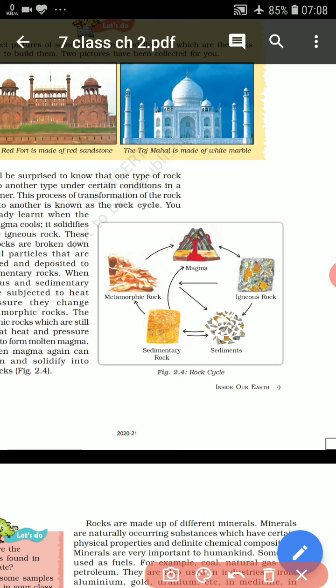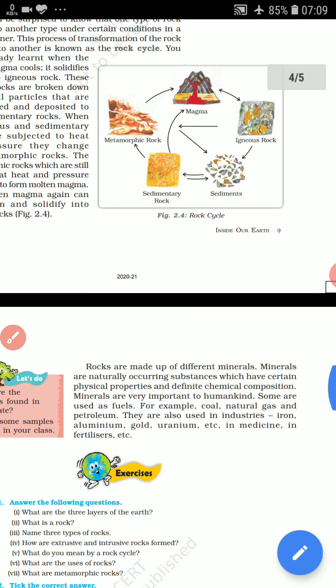So again I will explain the rock cycle. The rock cycle is basically the process of transformation of rock from one to another. When molten magma comes outside, it becomes igneous rock, and when this igneous rock is broken into pieces, into sediments, and more pressure is exerted on them, they convert into metamorphic rock, and again this metamorphic rock is converted into magma. So this is known as the rock cycle.